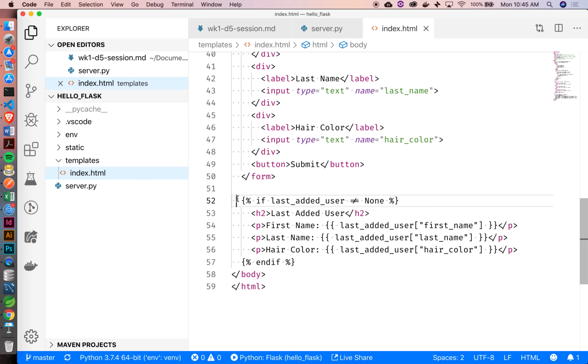Right? So the curly and the percent means it's coming from the template. Is that what you said? I mean, this whole file is the template. So yeah, anything that we're doing in there is in the template. But specifically, what does that mean when we're doing curly brace percent sign?